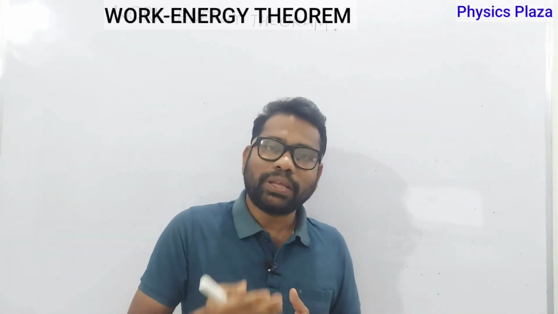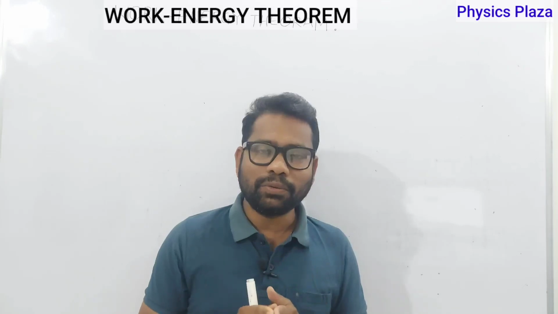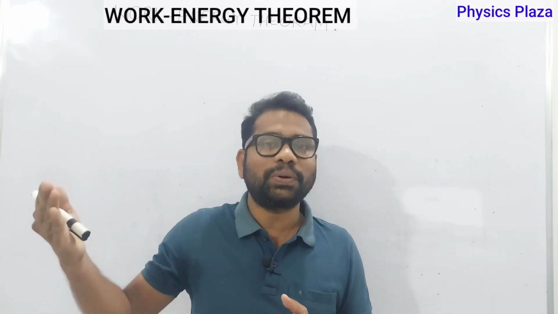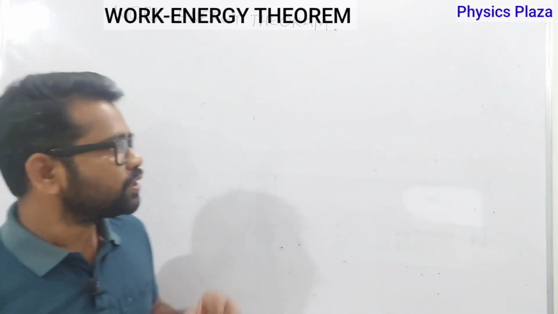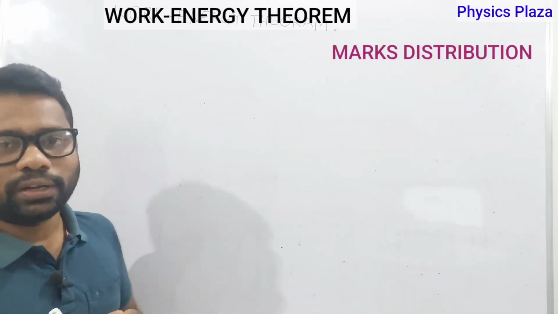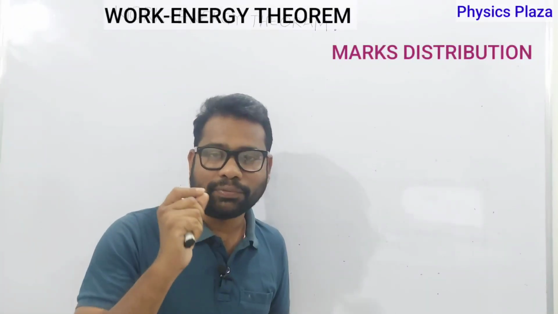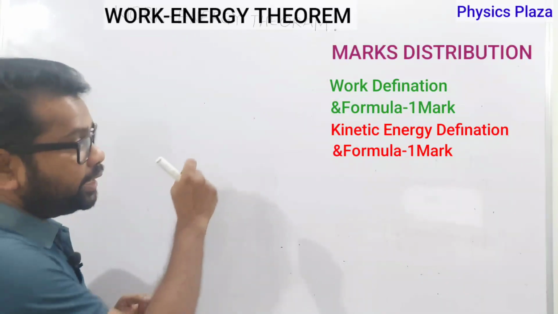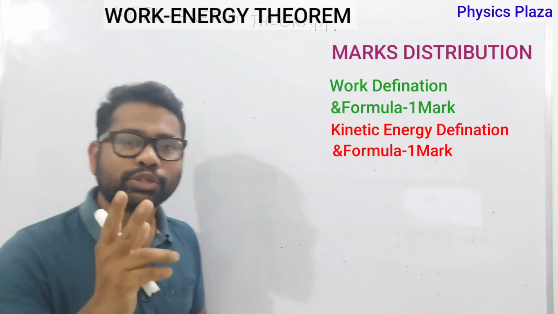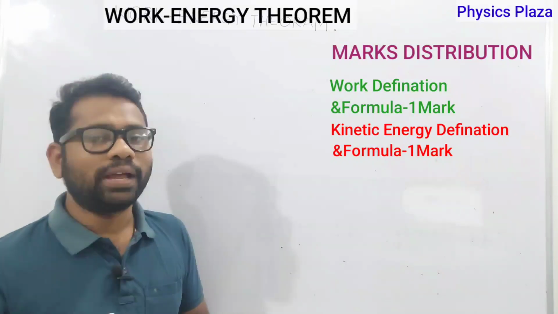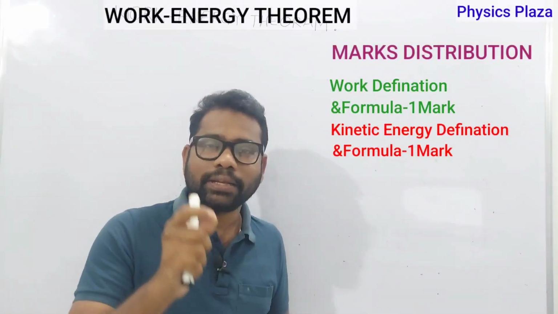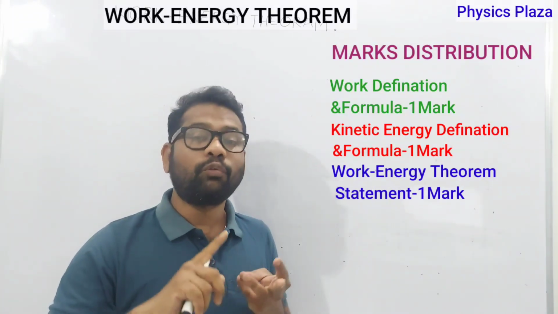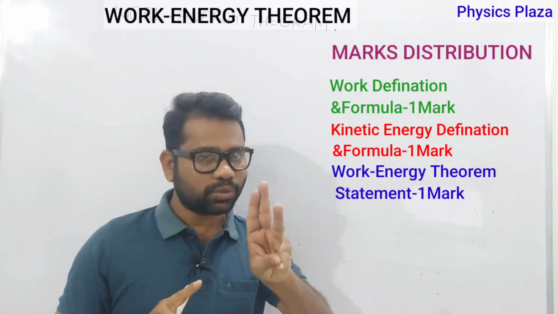So, how to score 8 marks in 8? First, I will tell you how the marks will be distributed so that we can learn and score 8 on 8 marks. Okay, children, when you take 8 marks, first 2 marks will be for definitions. I mean, for writing work definition, formulae, energy definition, formulae. It carries 2 marks. Am I clear? Fine. The next 1 mark for writing the statement of the work-energy theorem. 2 marks for definitions, 1 mark for theorem. So, 3 marks is over.